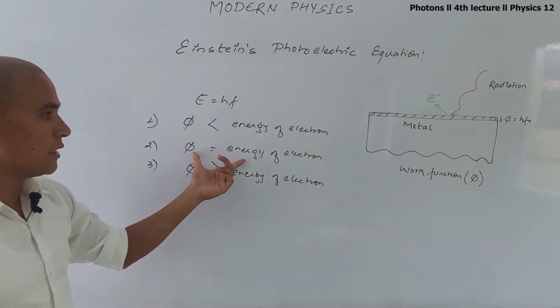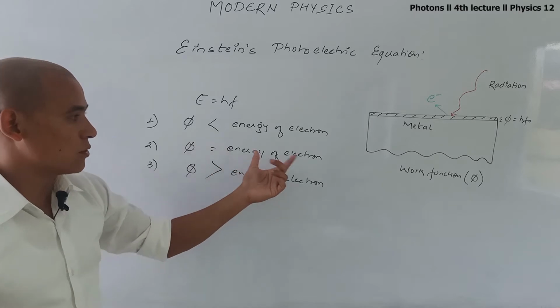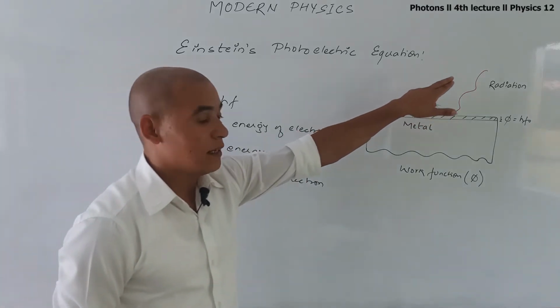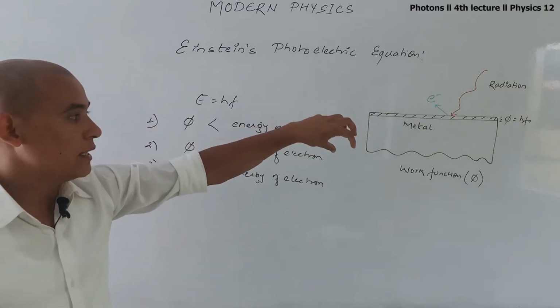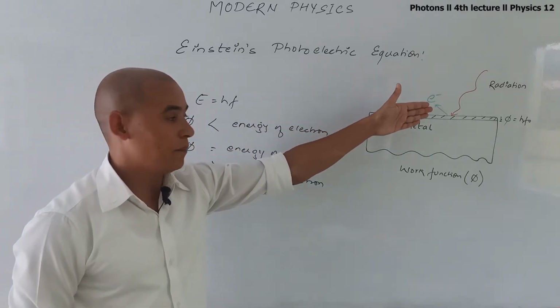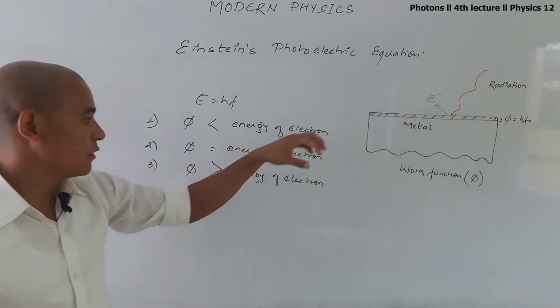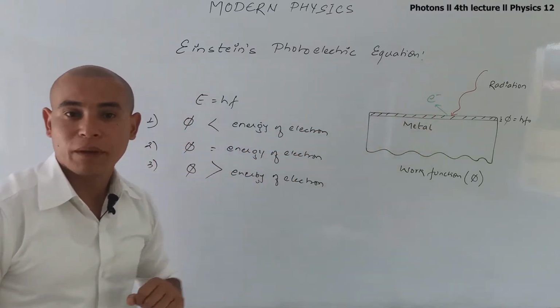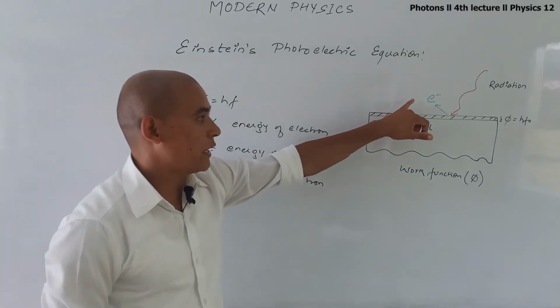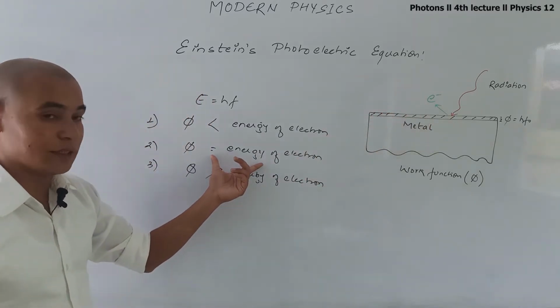Now in the second condition, when the energy of the photon equals the energy needed by the electron, the photon is incident on the metal surface, that energy is absorbed by the electron, and the electron is emitted from the metal surface. So photoelectrons are emitted in this second condition.